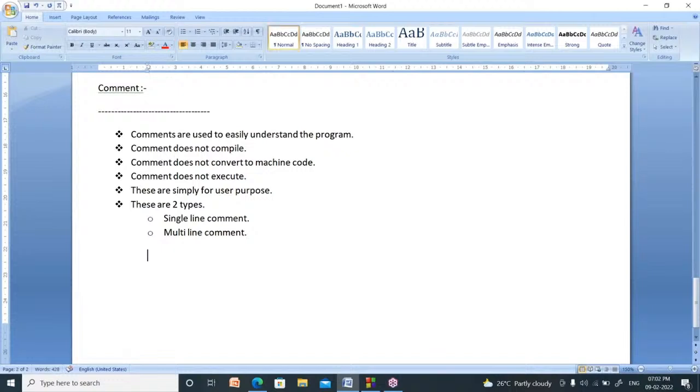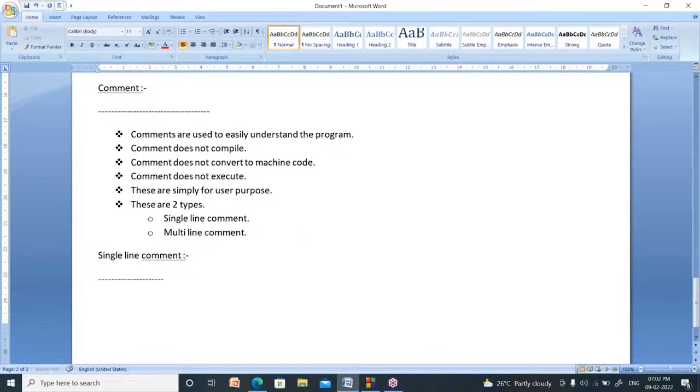Now, what is the meaning of single line comment? If a comment is so small that it fits in one line, then it is called a single line comment.